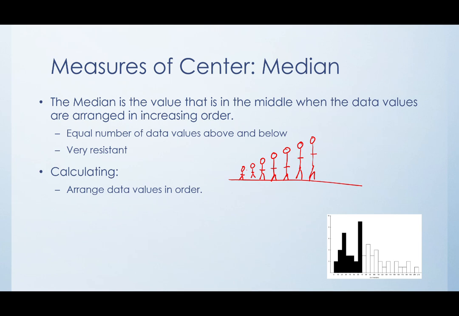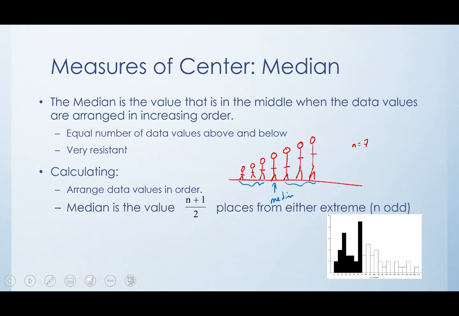All right, so we've got 7 people here. 1, 2, yep, 7. And our median is this person who is physically in the middle. They have 3 people to the right of them and 3 people to the left of them. So their height, if that's what we're looking at, is going to be our median value.